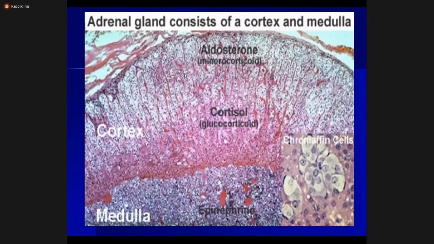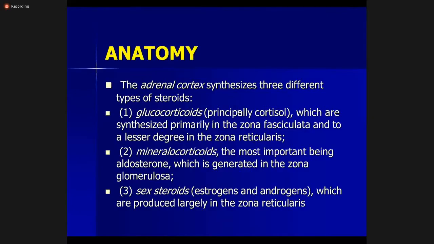So there are three cortical hormones secreted: mineralocorticoid from the outermost glomerulosa, then fasciculata, which secretes the glucocorticoids, and reticularis, which secretes the sex hormones. Then from the medulla, chromaffin cells are present, which secrete the epinephrine. Okay, so we have done this.